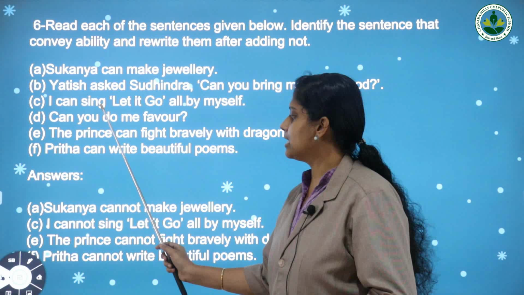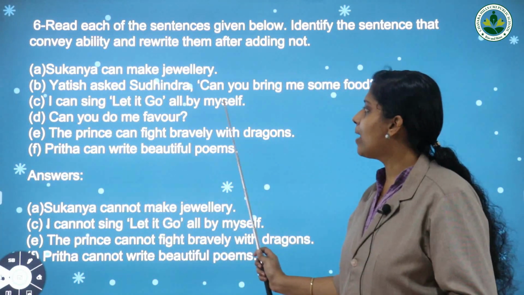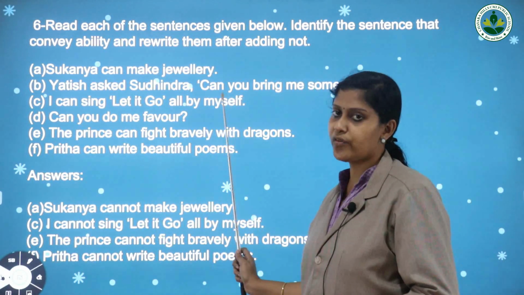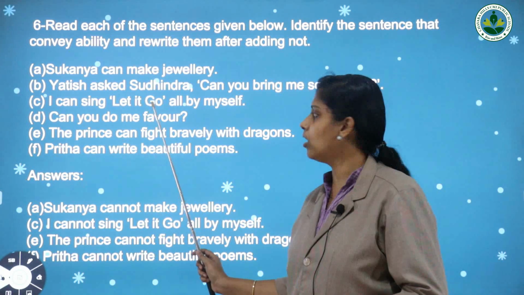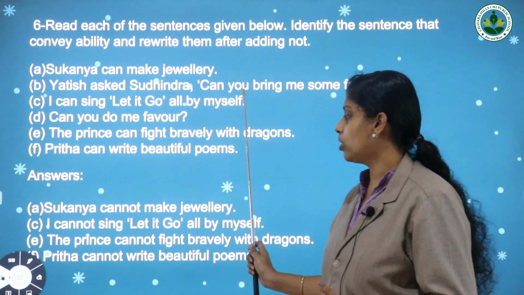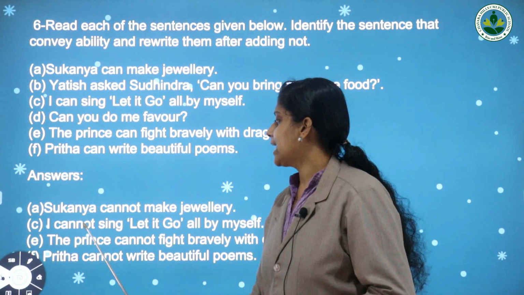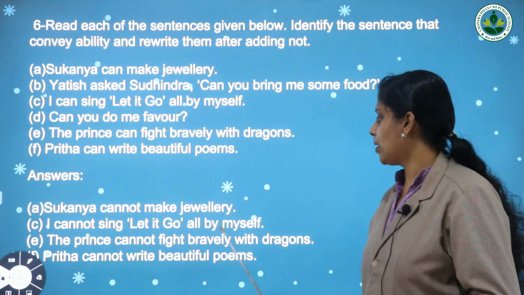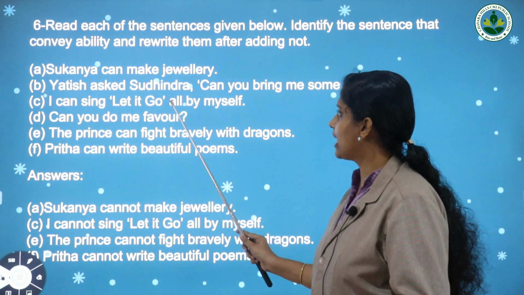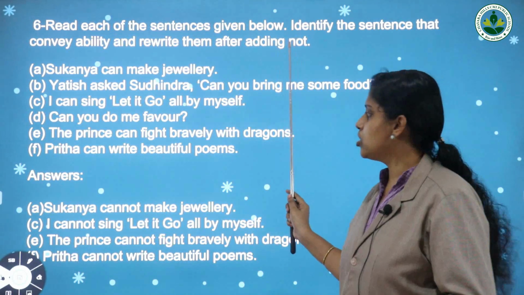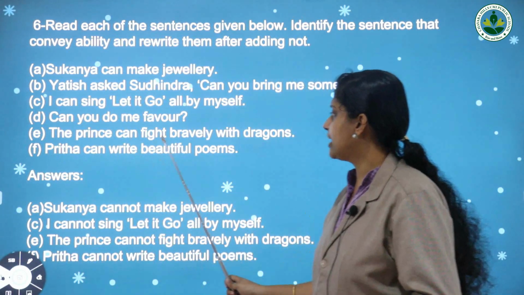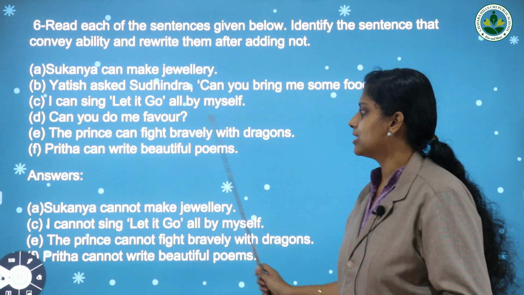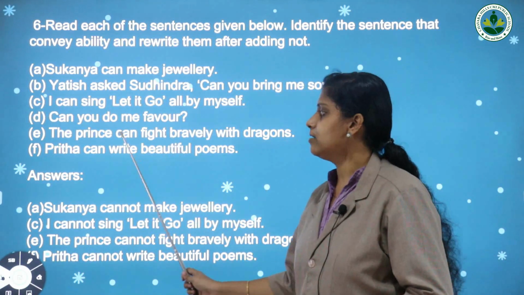Next one, I can sing Let It Go all by myself. It is the ability of that person. So I cannot sing Let It Go all by myself. So you should rewrite this sentence by adding not. Next one, the prince can fight bravely with dragons. It is also an ability of the prince.